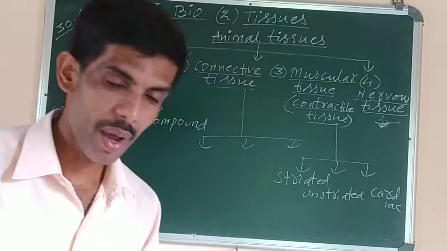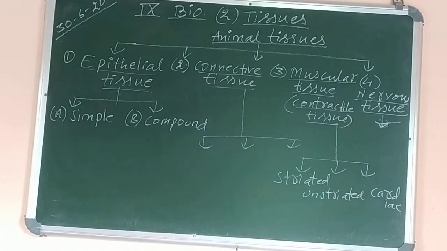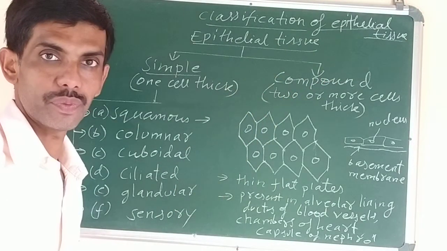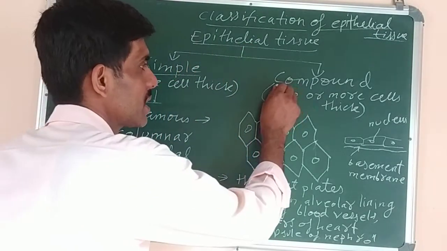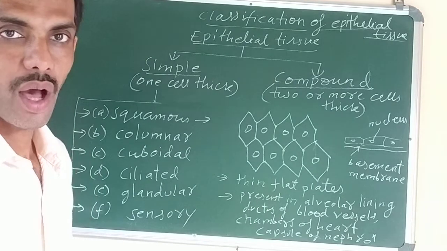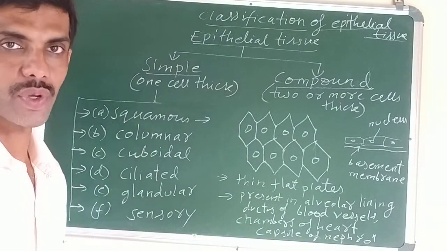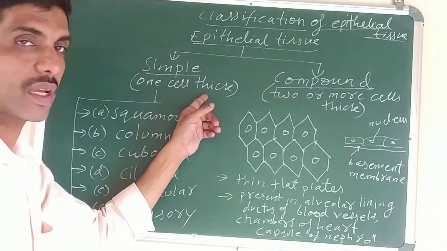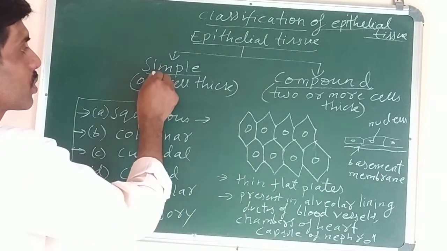Okay. Now next we have to do is classification of epithelial tissue. Okay. Now look at the board. Classification of epithelial tissue. Epithelial tissue is broadly classified into two types. What are they? Simple and compound. How they are classified? On the basis of the number of layer of cells which are present in the tissue. If only one cell thick, like if only one layer of cells are present, such epithelial tissue is called simple